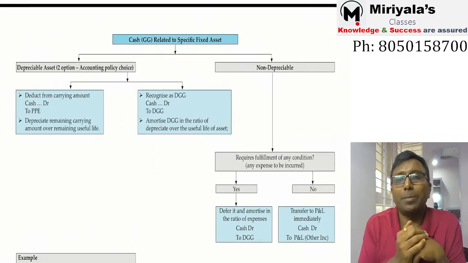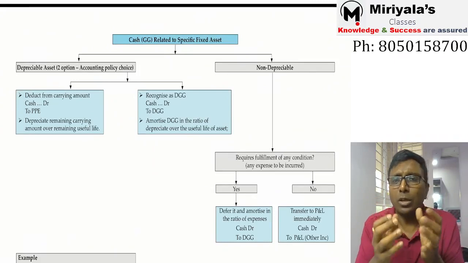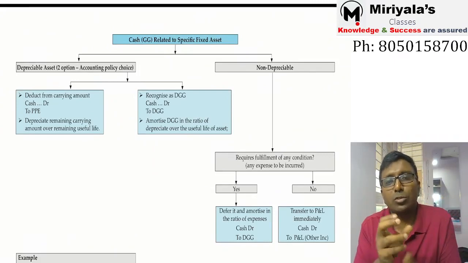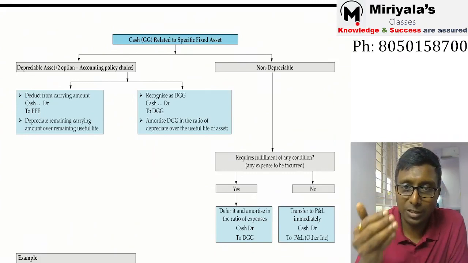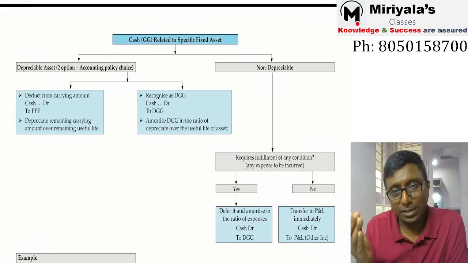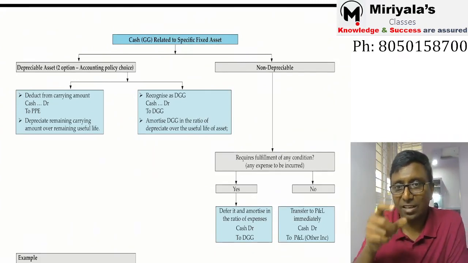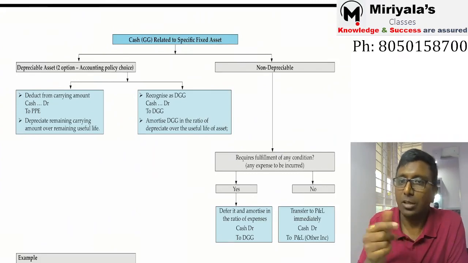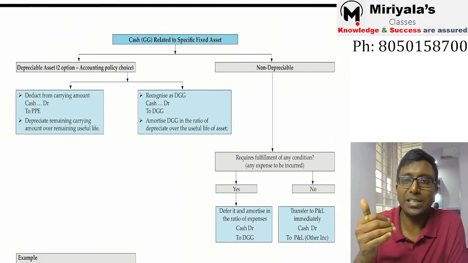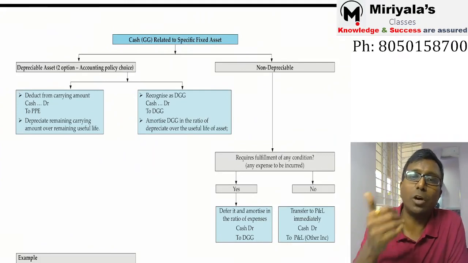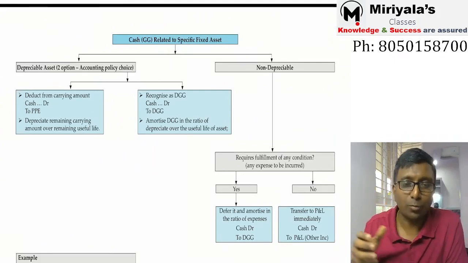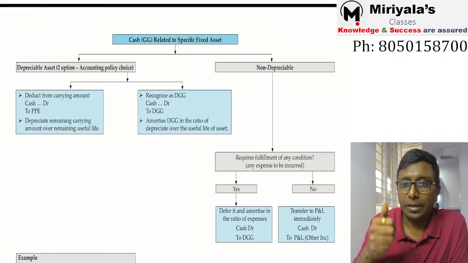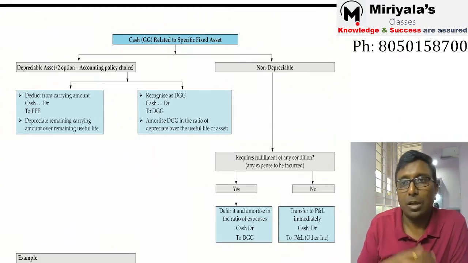If it is PPE, your total cost is going to be reduced and the remaining WDV is recognized over the period. And if it is deferred government grant, first record cash account debit to DGG, deferred government grant, and in the ratio of the depreciation expense, you are supposed to amortize it over the period.